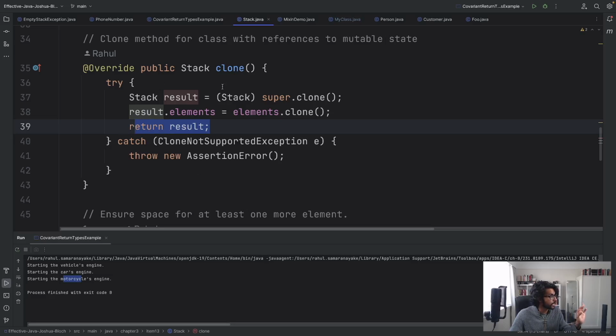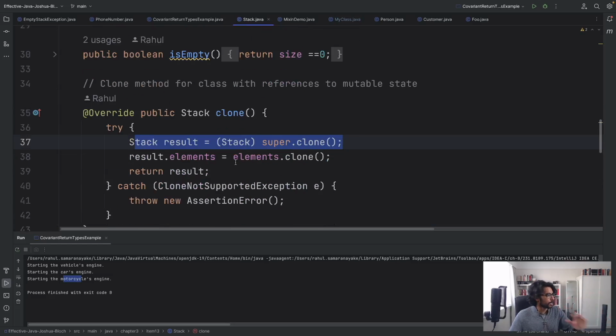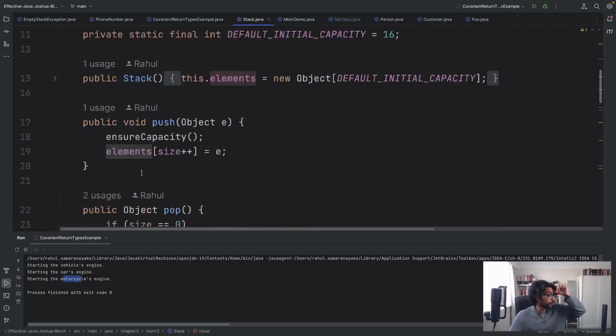So what we do here is we in fact create two array instances. To reiterate that point, I think it's important because at least in this part of this item, this is the take home point: when we do the cloning, it can't just be a dumb clone of all the fields, a field for field clone, if there are, let's say, things like arrays, which point to other mutable objects.